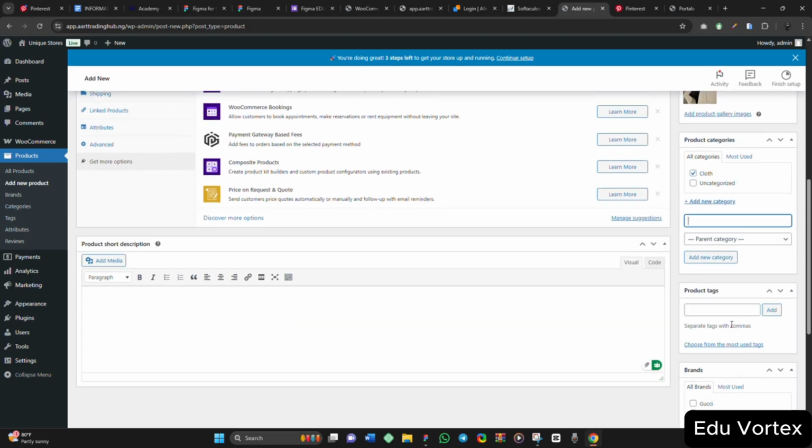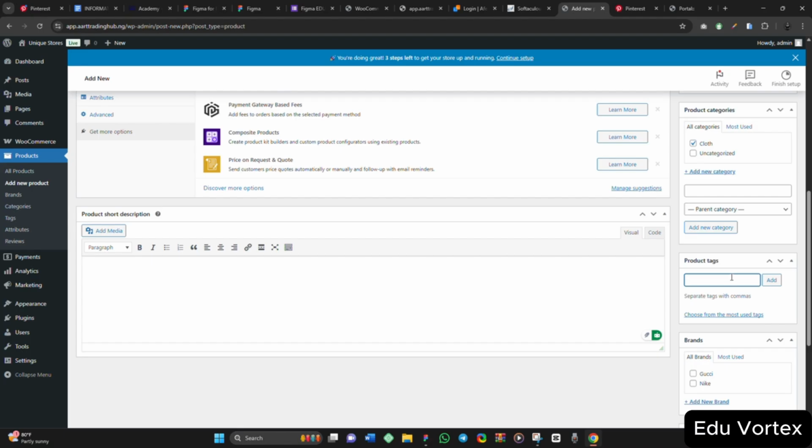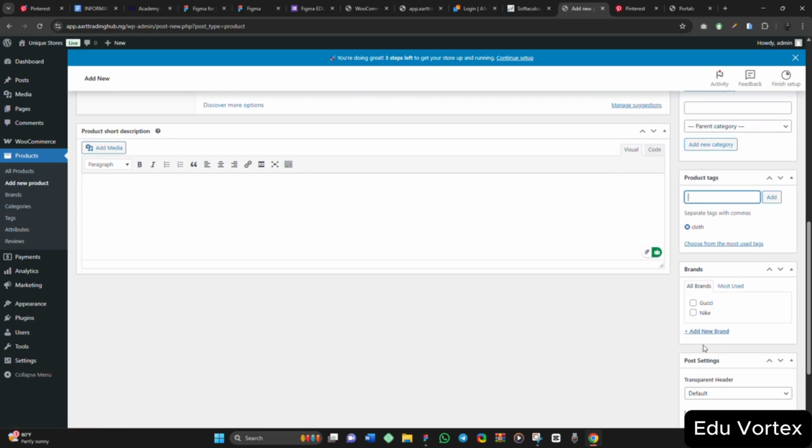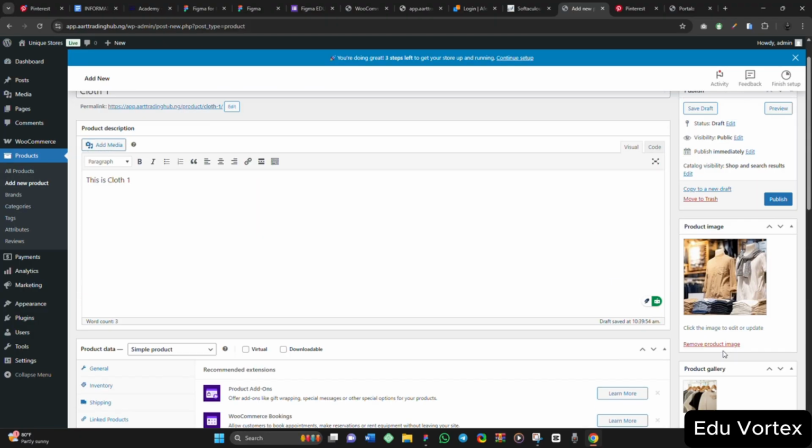For the product tags, if you want to separate your tags, use a comma. I just say clothes again. Then I click on add. For the brand of this product, if you want to add a new brand, or you don't want to use any brand, you just leave it like this. So you are done.